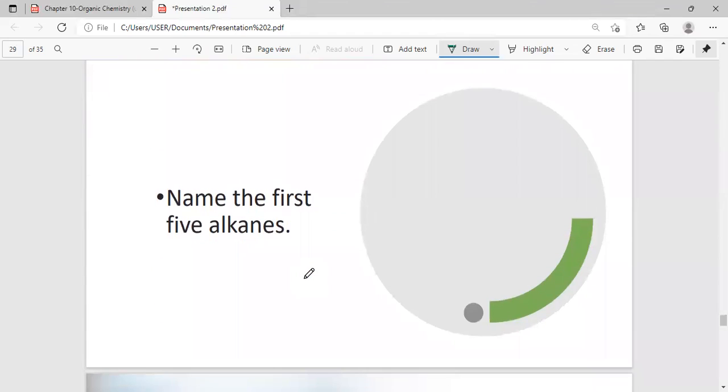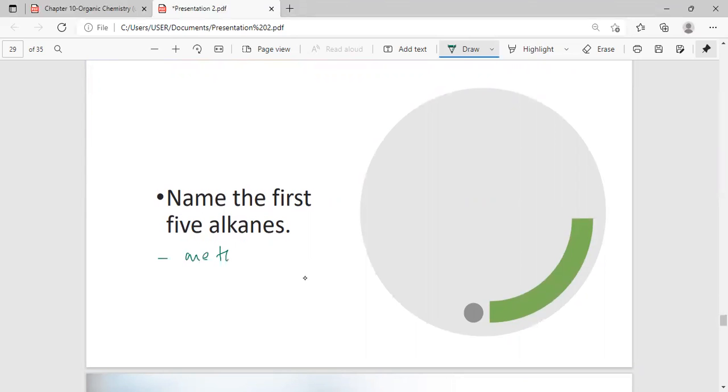Next one, name the first 5 alkanes. In the last class we learned the names of the alkanes, right? Can I see your answers? Remember, we had that memory aid, monkeys eat peanut butter. So you can use that memory aid to help you name the first 5 alkanes. Very good, I do see a few answers.